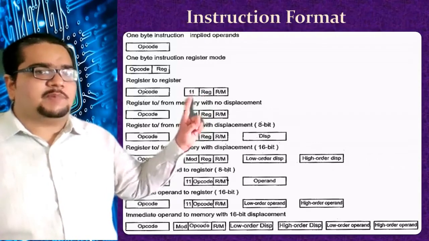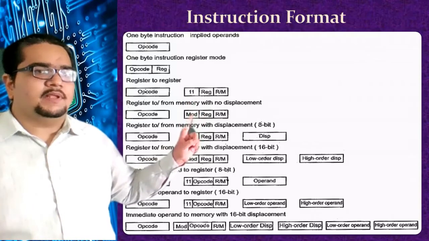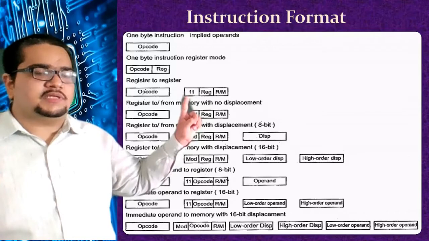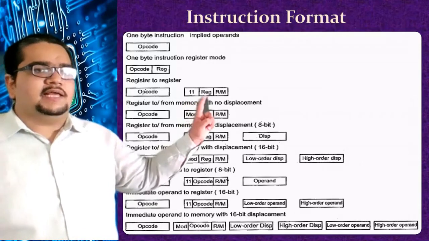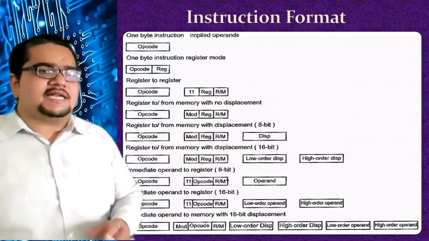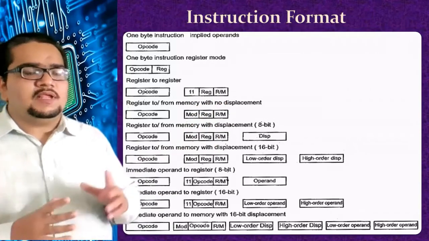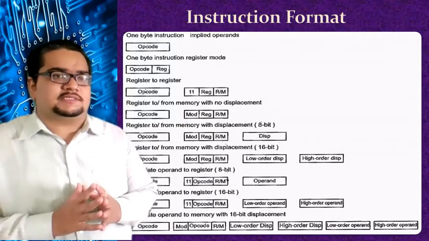The first field in this byte is called mode. Mode in this particular example is 11. You can see this MOD here. In this register to register format, it is 11. Why it is so, we'll check. The next 2 fields are REG and R/M. REG stands for a register, whereas R/M is either register or the memory address.